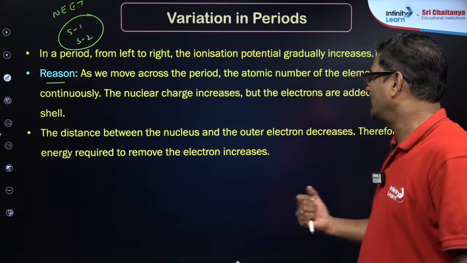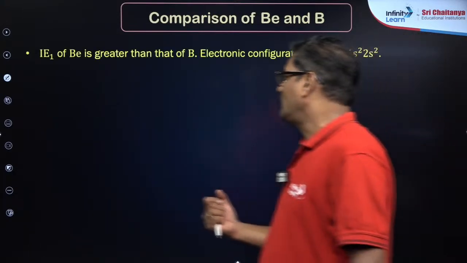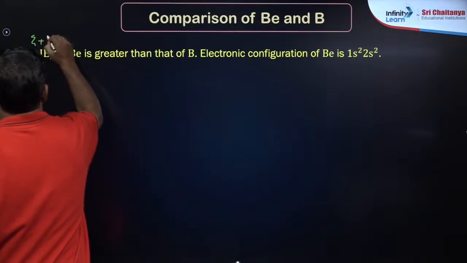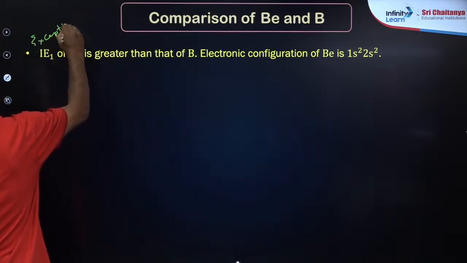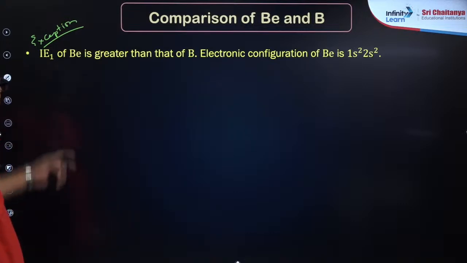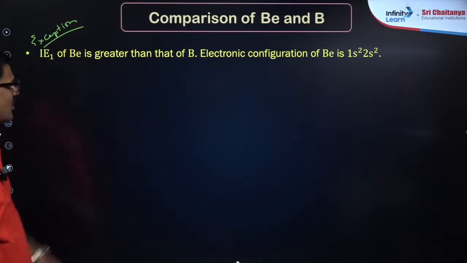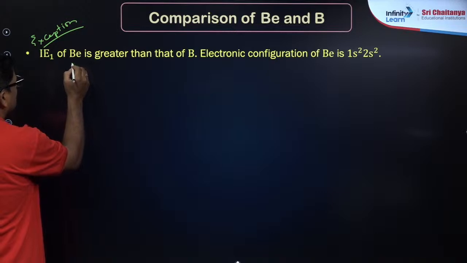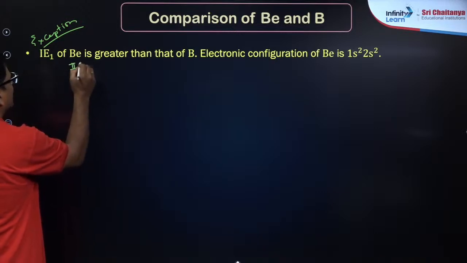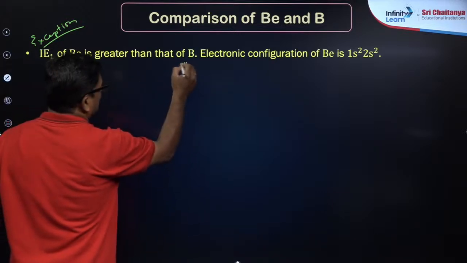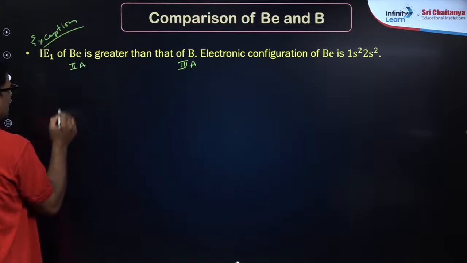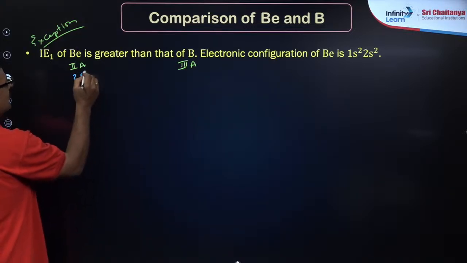Nice. Okay. Now, I1 of beryllium is greater than that of boron. So exceptional conditions. Ionization energy of beryllium is greater than that of boron. Why? Because beryllium is group 2A and boron is group 3A. इसका electronic configuration है 2s2.